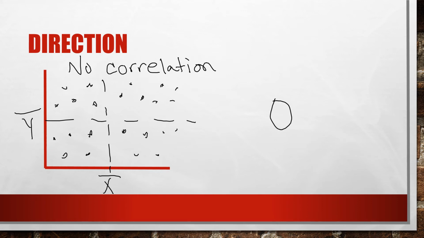And if you try to put a line of best fit here, then maybe it would look something like this. It kind of has no slope, a 0 slope. So your slope is 0. So this would be no correlation.